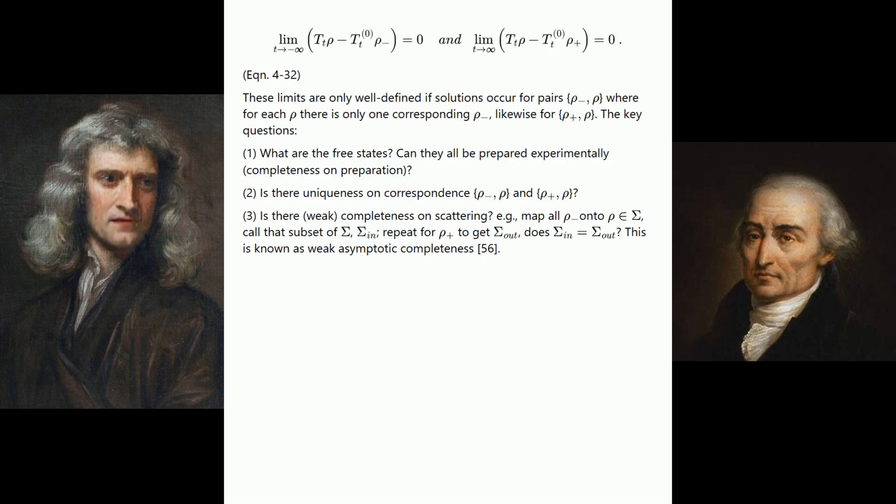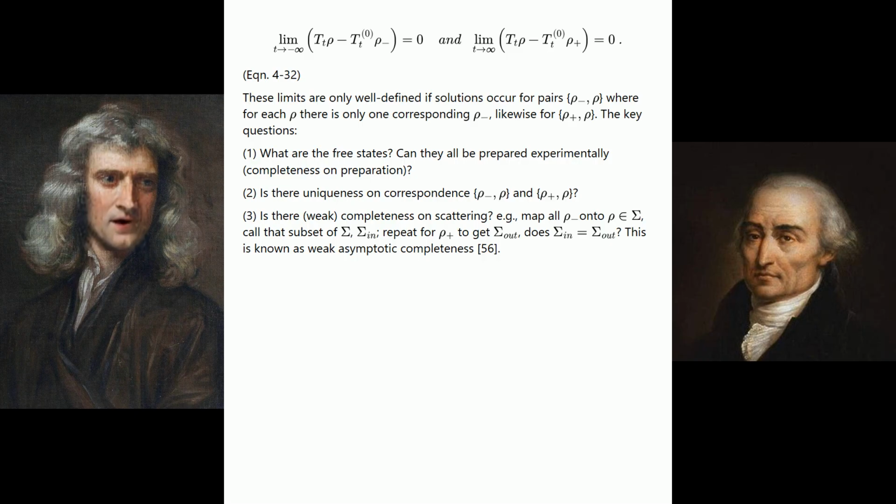The key questions. 1. What are the free states? Can they all be prepared experimentally? Completeness on preparation? 2. Is there uniqueness on correspondence rho sub minus, rho and rho sub plus, rho? 3. Is there weak completeness on scattering? E.g., map all rho sub minus onto rho, a member of normal sigma. Call that subset of normal sigma, sigma sub in. Repeat for rho sub plus to get sigma sub out. Does sigma sub in equal sigma sub out?